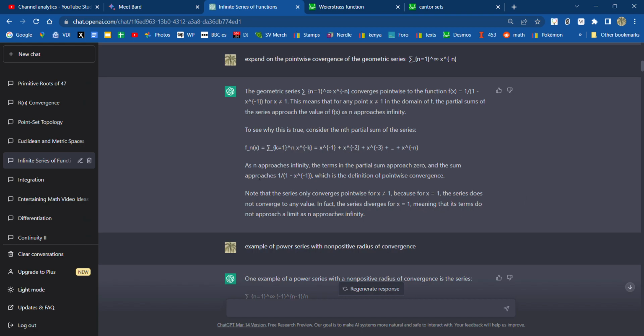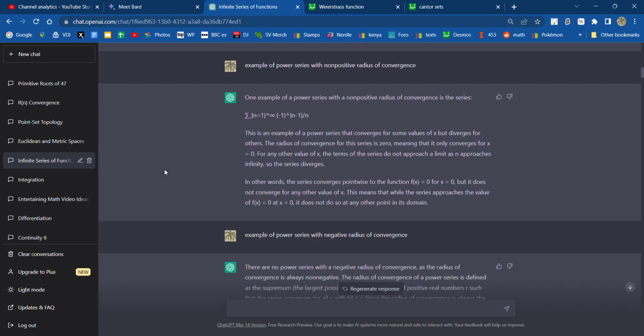And it gave me how the radius of convergence is defined. Of course, I just wanted to see what it would say. And so I asked it for a non-positive radius of convergence. So it gave me one for which the radius of convergence is 0. So it's x equals 0.